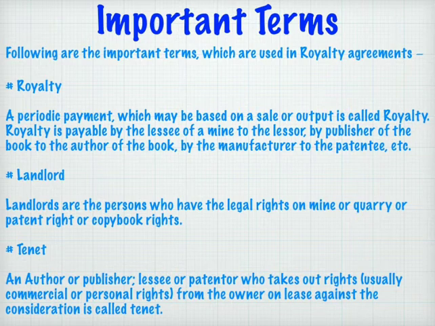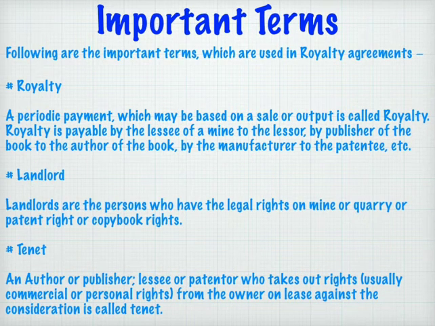A periodic payment which may be based on sale or output is called royalty. Royalty is payable by the lessee of a mine to the lessor, by the publisher of a book to the author of the book, or by the manufacturer to the patentee, etc. According to the types of the royalty, it may change.